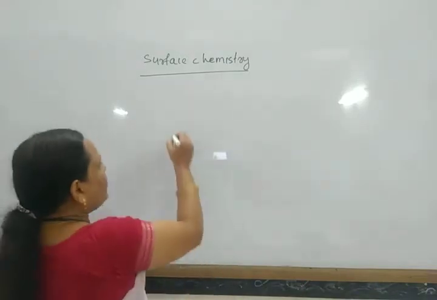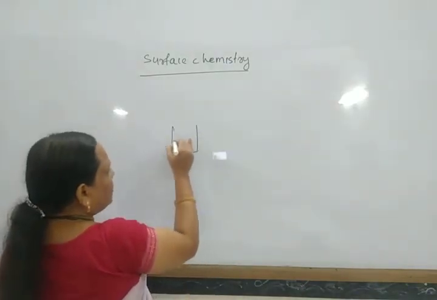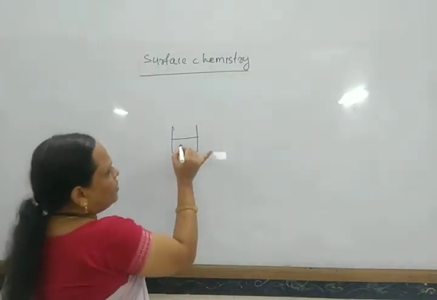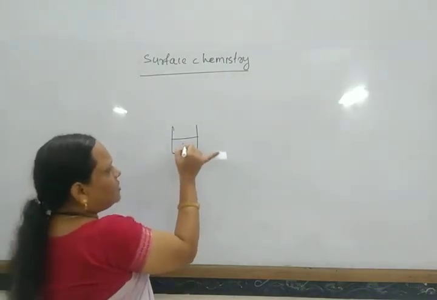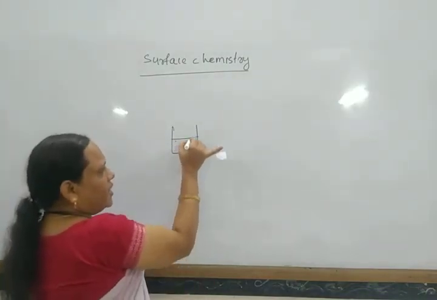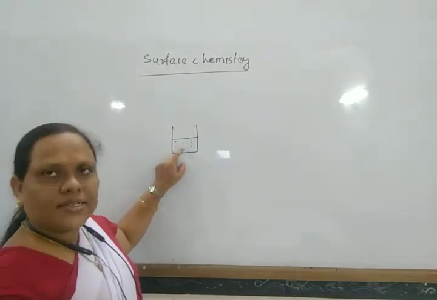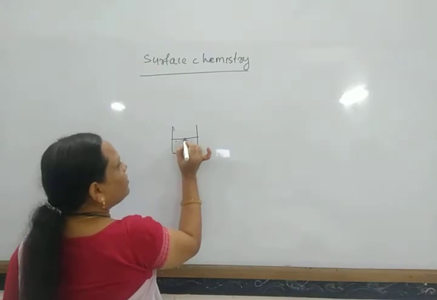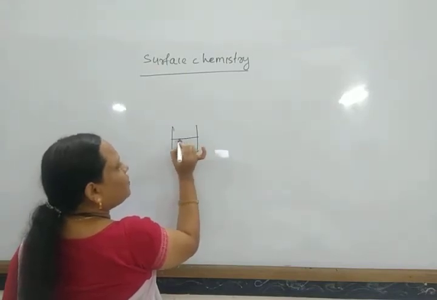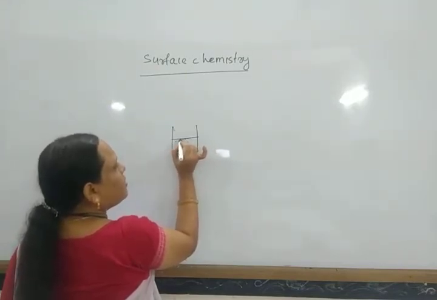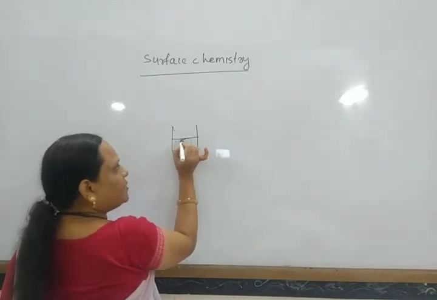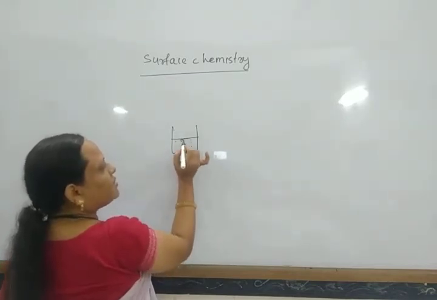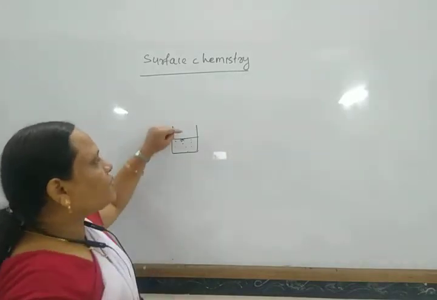Suppose you have taken some liquid here. The molecule which is present in the bulk experiences the force of attraction on all sides. But when it is present on the surface, it has a force of attraction only from the sides and from the downward direction, but there is no upward force of attraction.